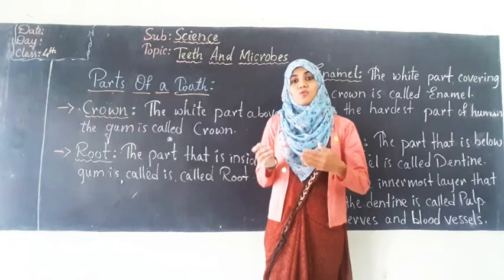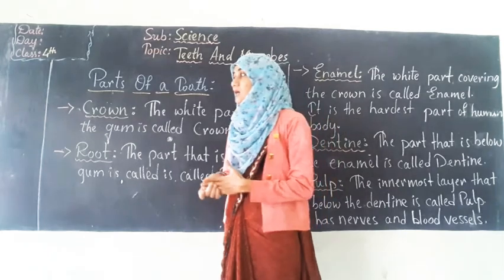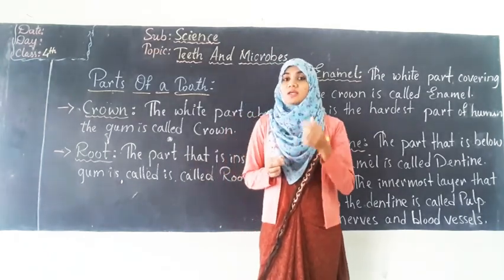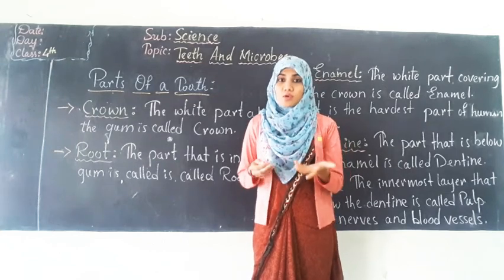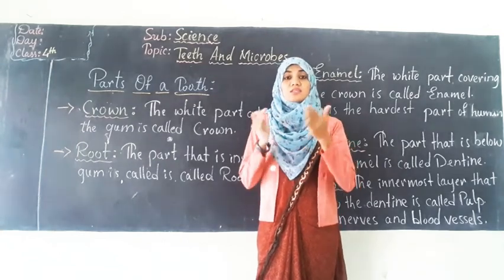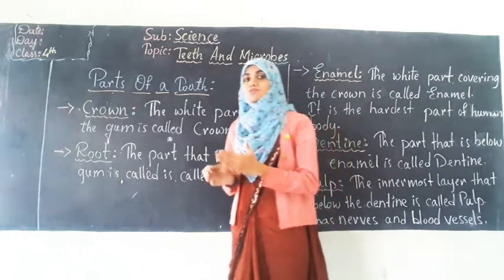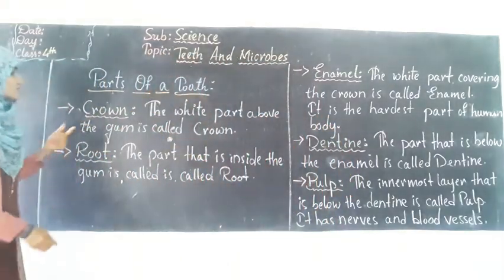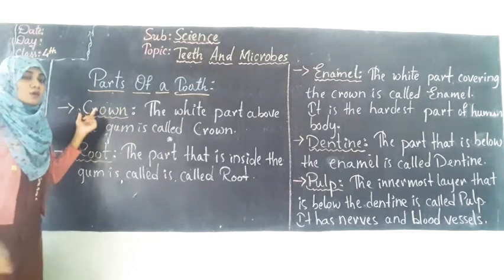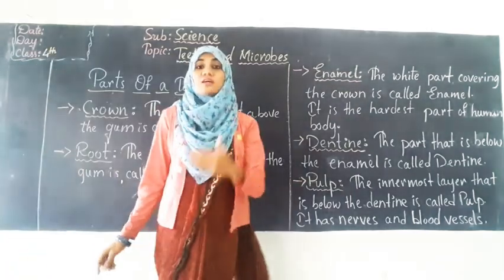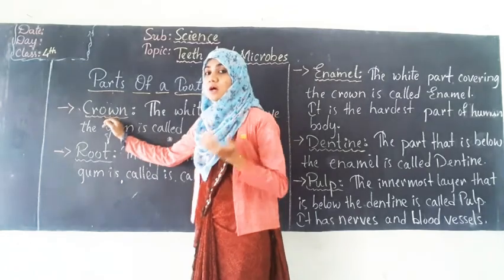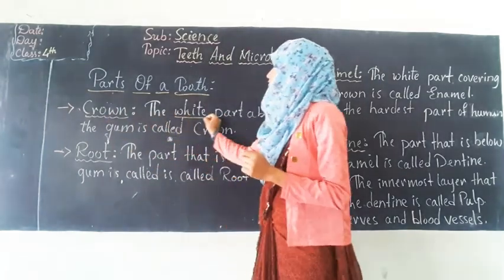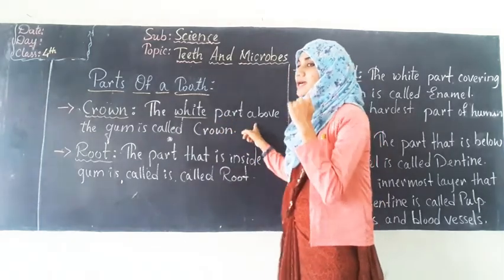Now let us know what the parts of a tooth are, or what a tooth is made up of. दांत के पार्ट्स कौन से हैं या फिर दांत किस चीजों से बना है. Okay, let's find out. So parts of a tooth. First is crown. So दांत का पहला हिस्सा कौन सा है? Crown. What is this crown, or which part of the tooth is called crown? The white part above the gum.